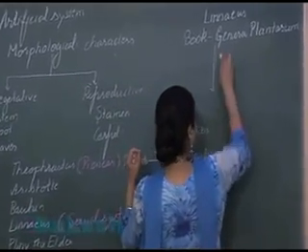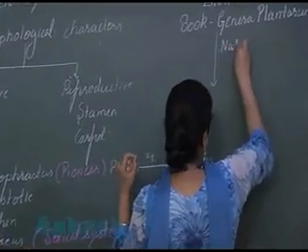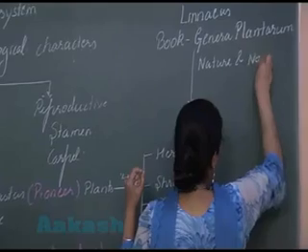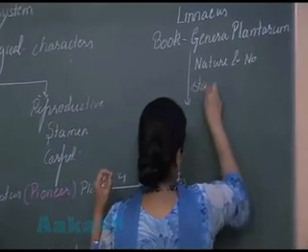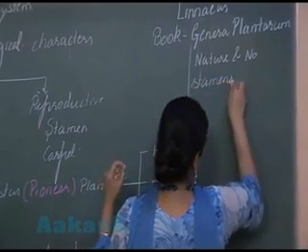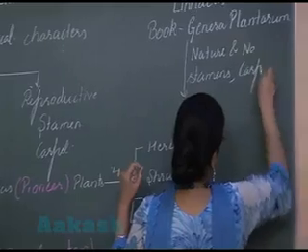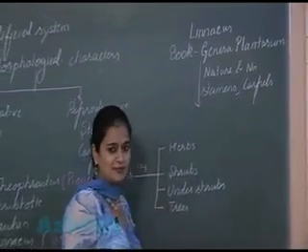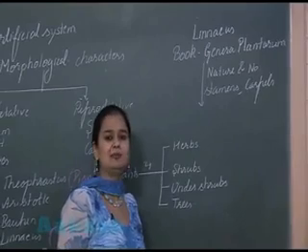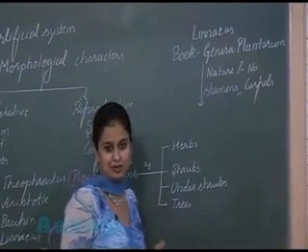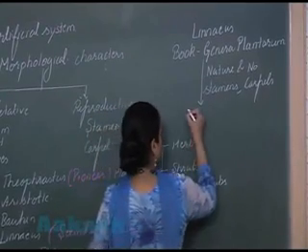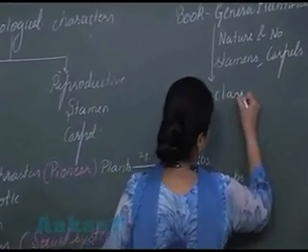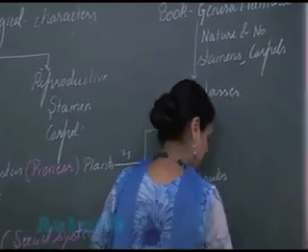In the sexual character he used nature and number of stamens as well as carpels. On the basis of these features, he divided the plants into 24 classes. इन फीचर्स के बेसिस पर प्लांट्स को डिवाइड करा 24 क्लासेस के अंदर.